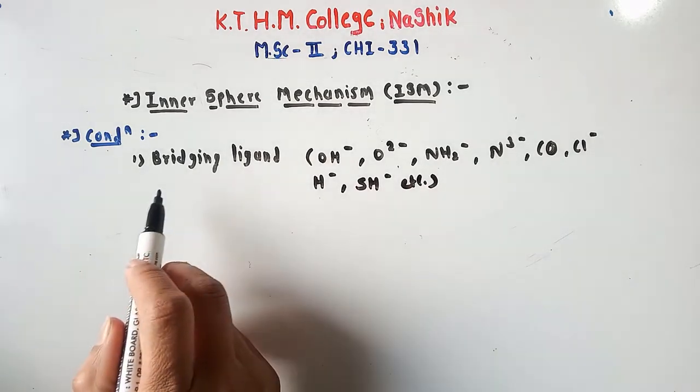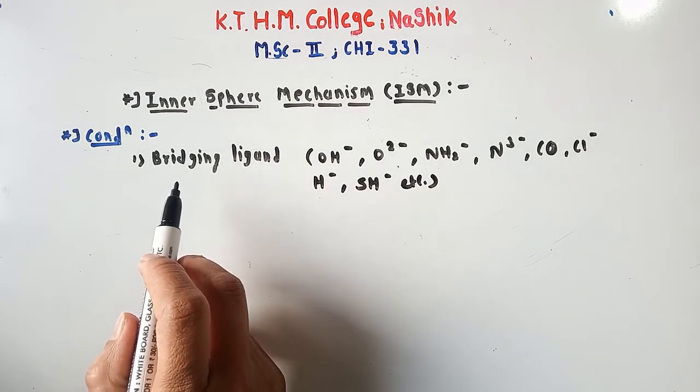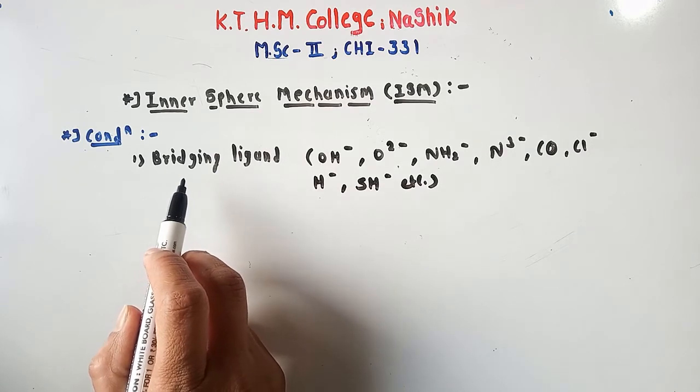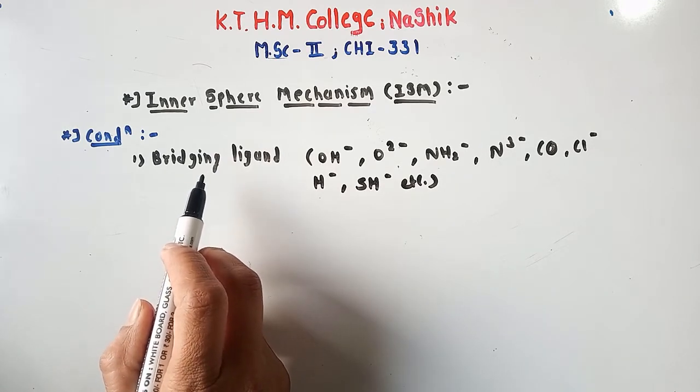So the first condition required for inner sphere mechanism is that the complex should contain a bridging ligand.